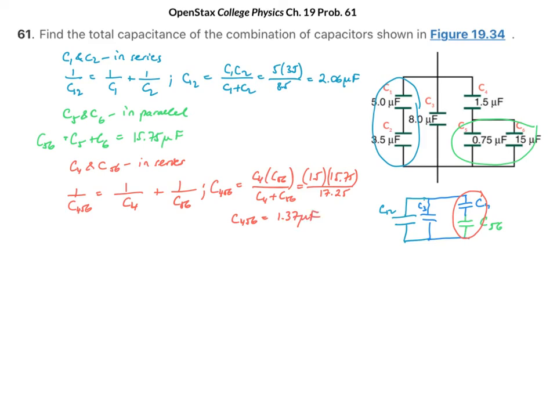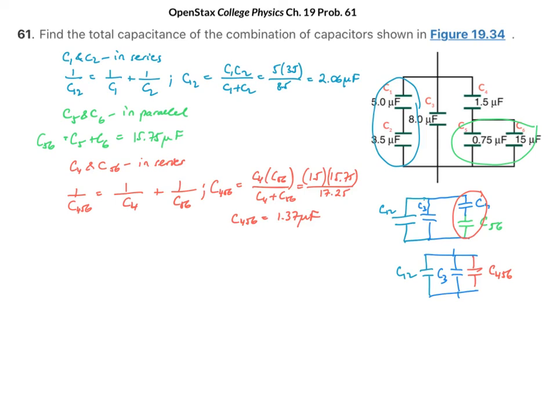So I can redraw this. I have C456 here. I have C3 there and C12. And these three capacitors are connected in parallel.